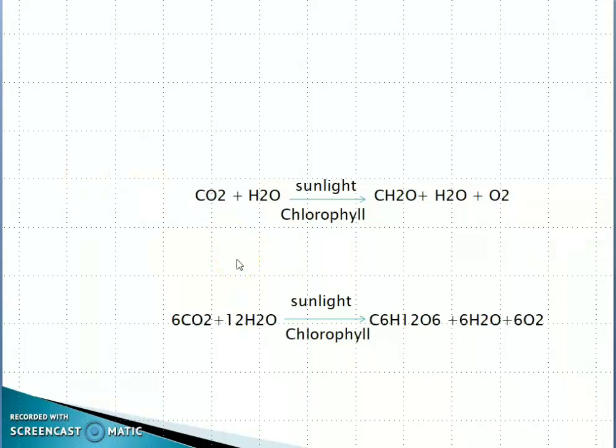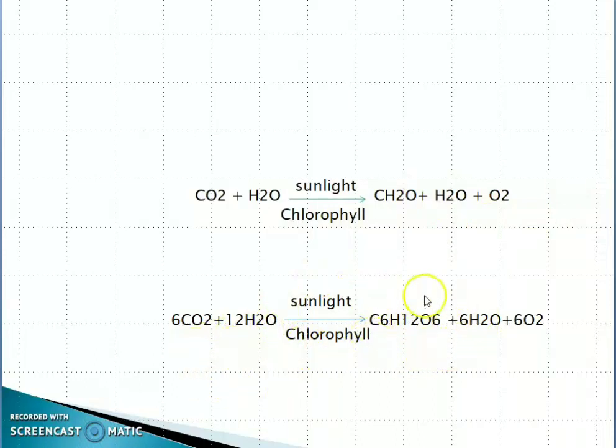Here, what are the materials involved in this process? Carbon dioxide and water. You have seen that through stomata carbon dioxide enters into plants, water is absorbed by roots and distributed throughout the plant through xylem tissue. Sunlight is absorbed by chlorophyll, and chlorophyll is present in the chloroplast, which we have seen in the palisade and spongy tissue. These are the four factors essential for the photosynthesis process. By using these factors, plants prepare food material and oxygen.